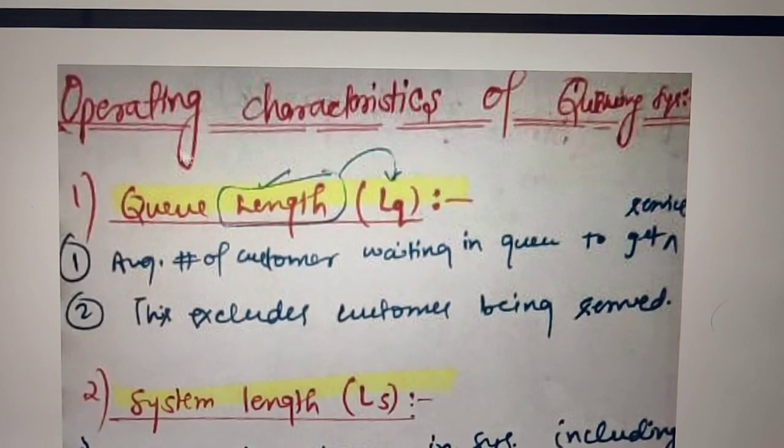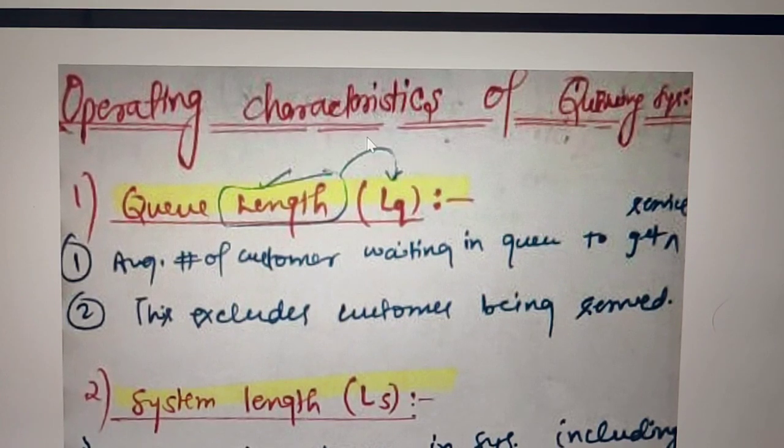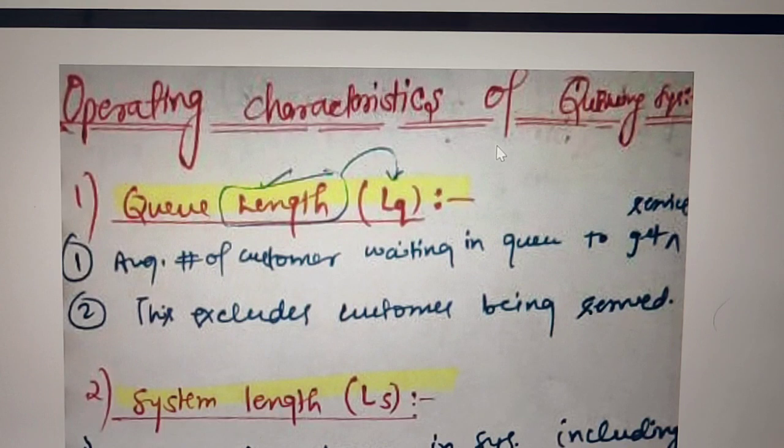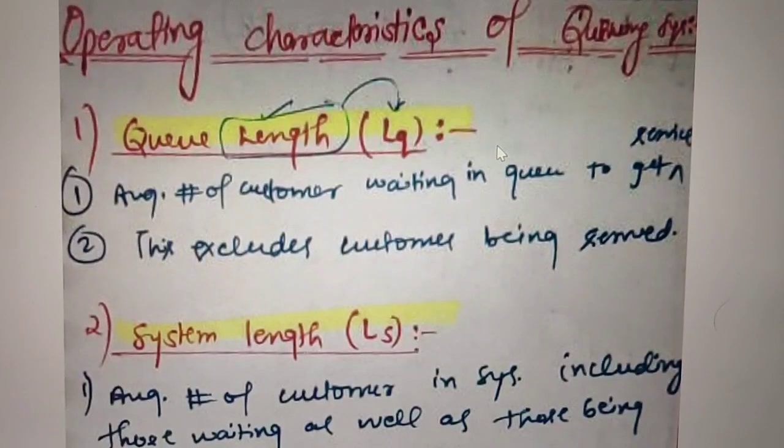So another important concept in queuing theory is the characteristics, we can say, of the operating system, elements or features. Basically these are queue length, which we represent as LQ. So what is queue length? It is the average number of customers waiting in a queue, represented as LQ.